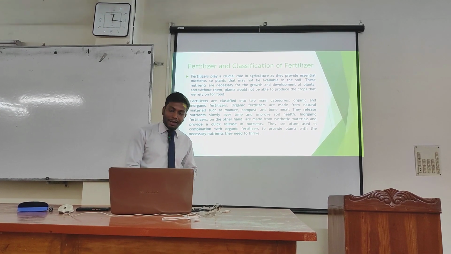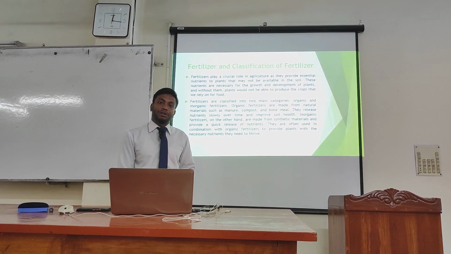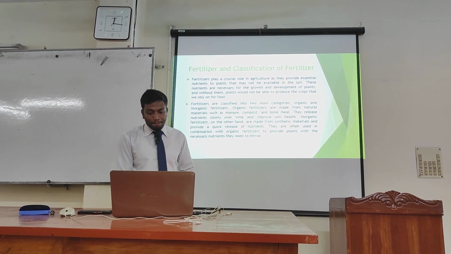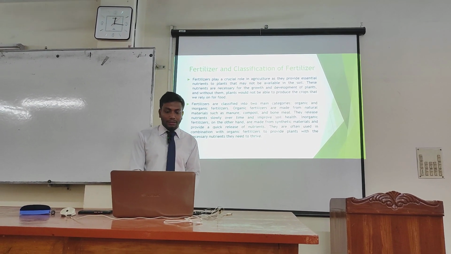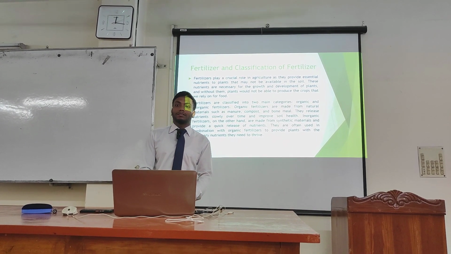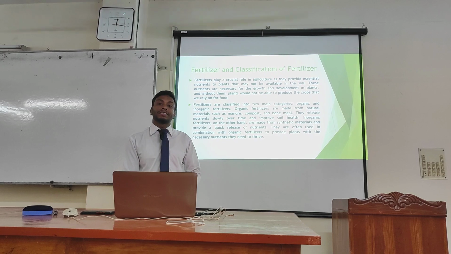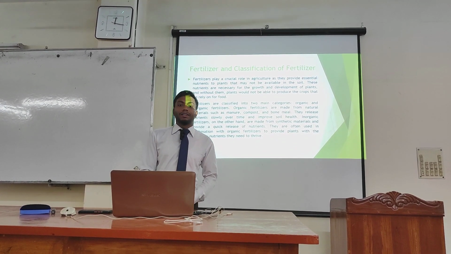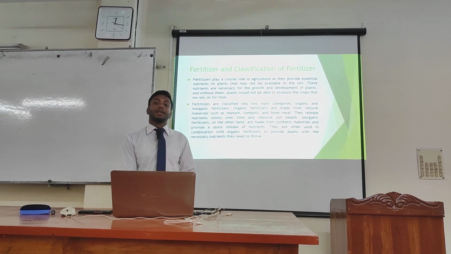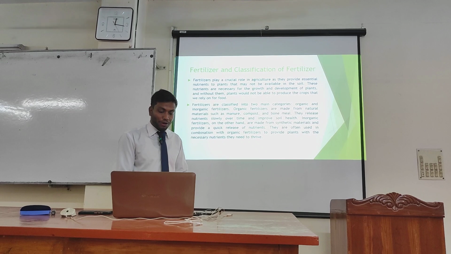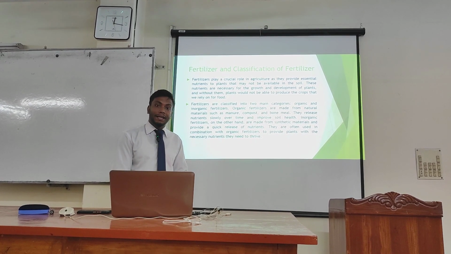Organic fertilizers are made from natural materials such as manure, compost, and bone meal that release nutrients slowly over time and improve soil health. Inorganic fertilizers, on the other hand, are made from synthetic materials and provide a quick release of nutrients. They are often used in combination with organic fertilizers to provide plants with the necessary nutrients they need to thrive.